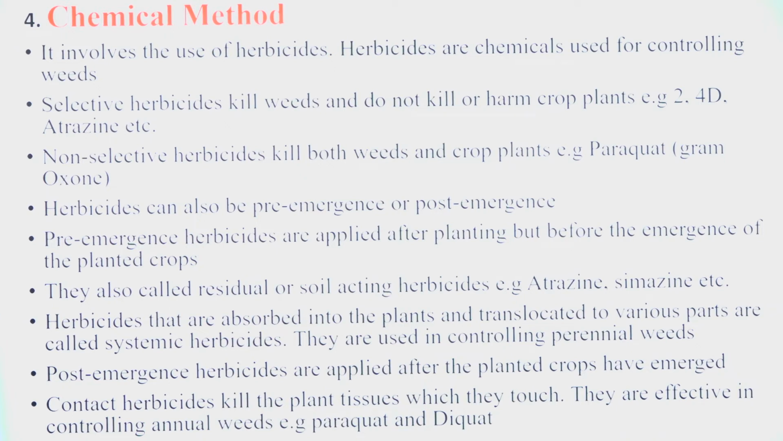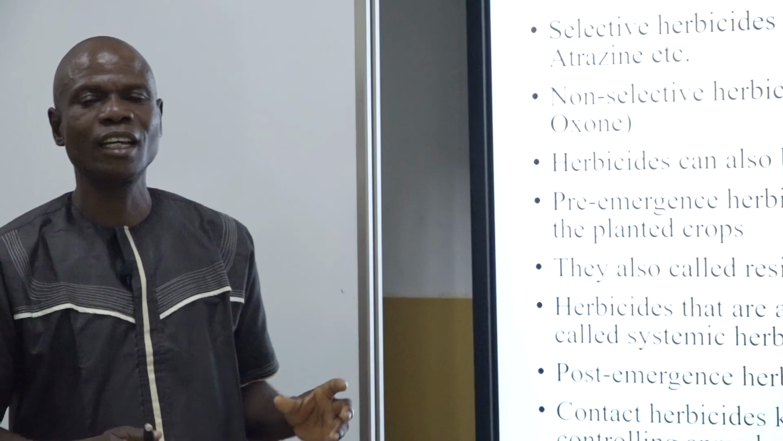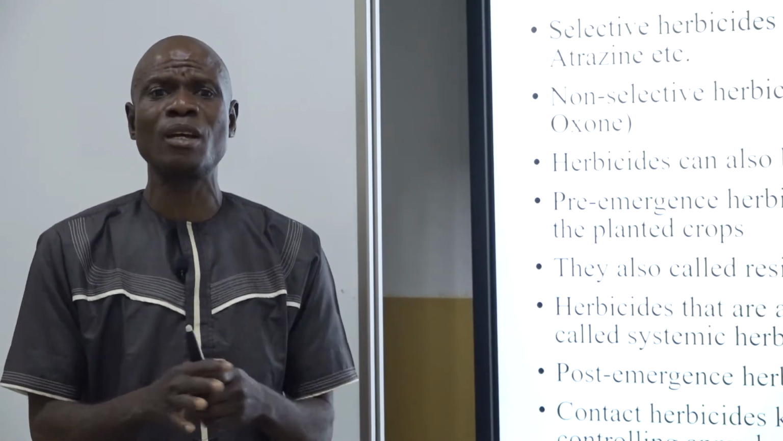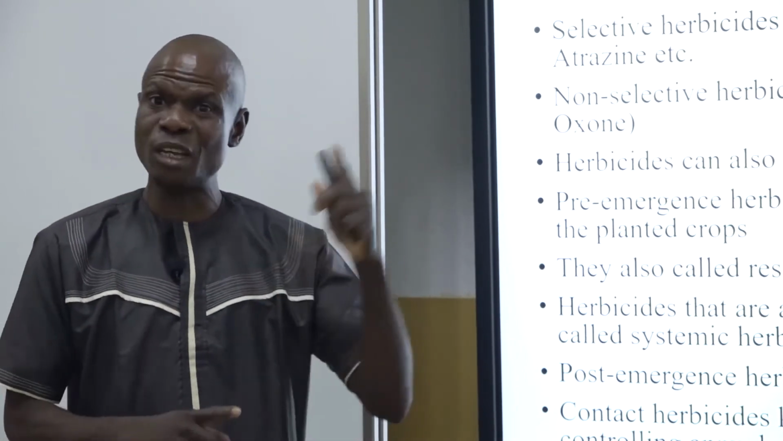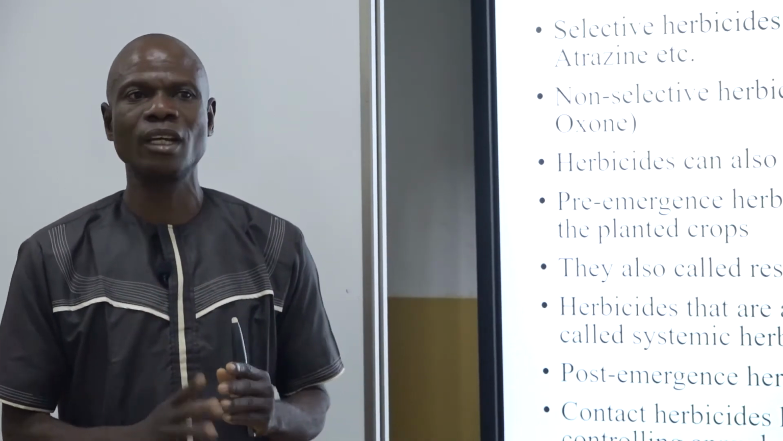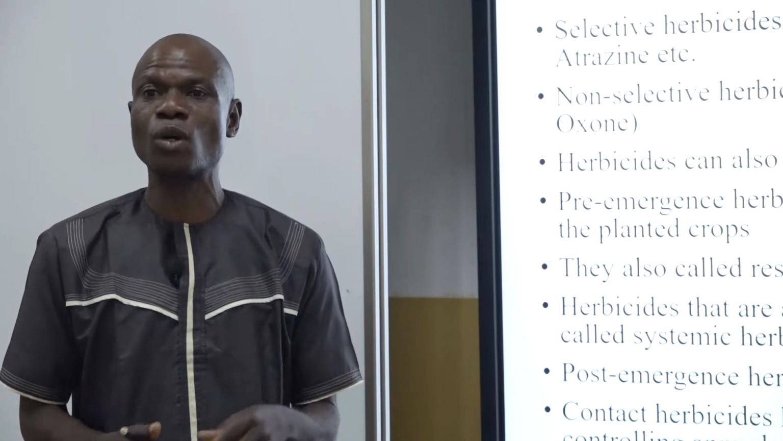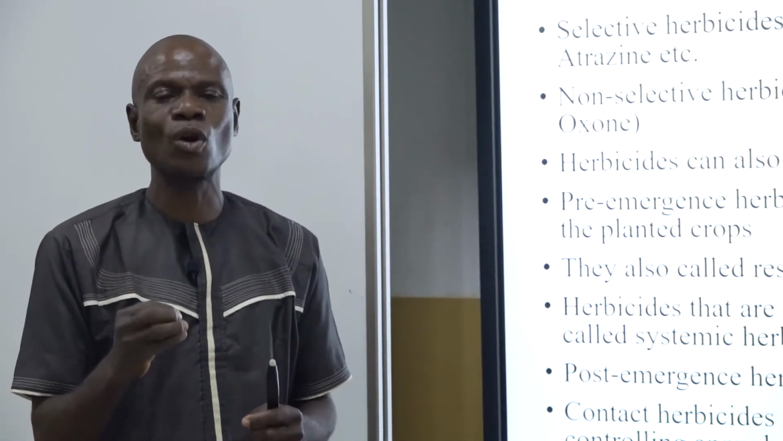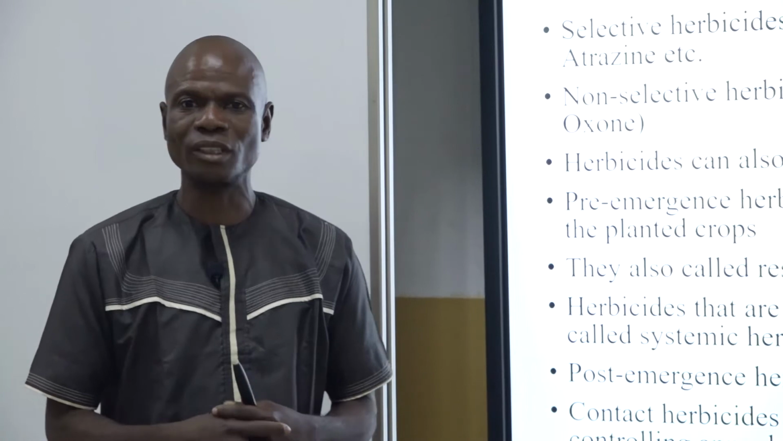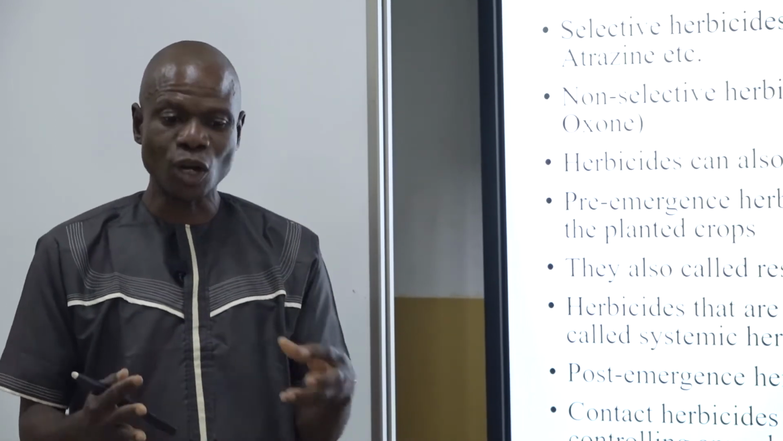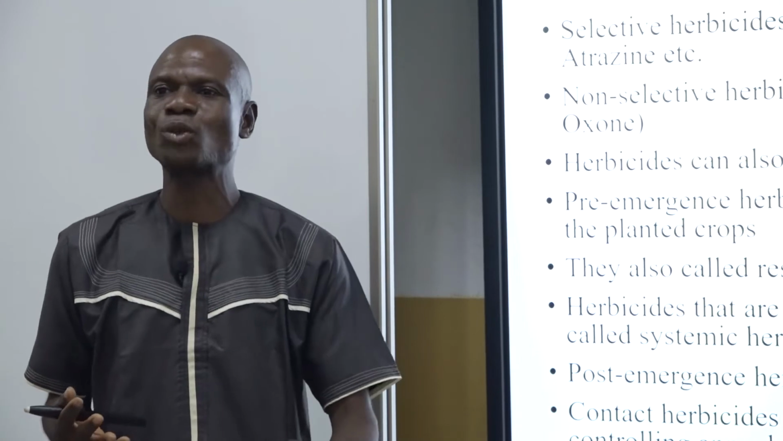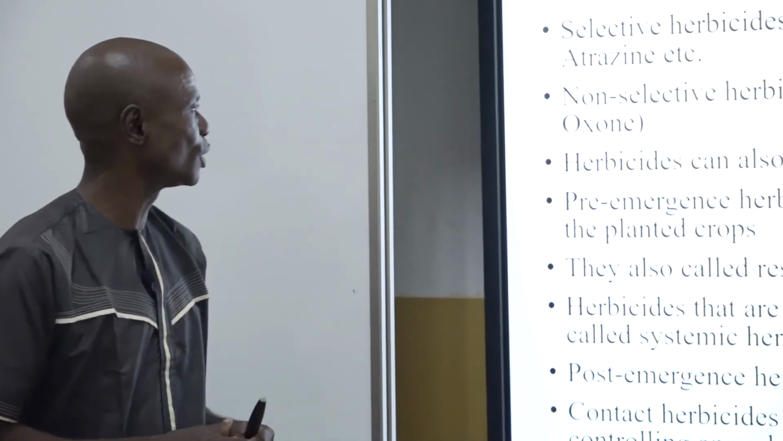Then non-selective herbicides kill both the crops you have cultivated and the weeds. Both of them will be destroyed. That is why, once you plant, we have the pre-emergence and post-emergence chemicals. In pre-emergence, you apply the chemical immediately after you have planted your crop and it has not germinated. That one we call pre-emergence application. Post-emergence shows that the crops have germinated and then you apply those ones. That is where selective herbicides come into play.